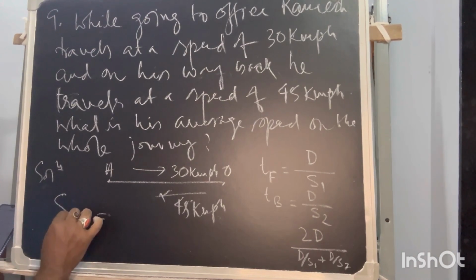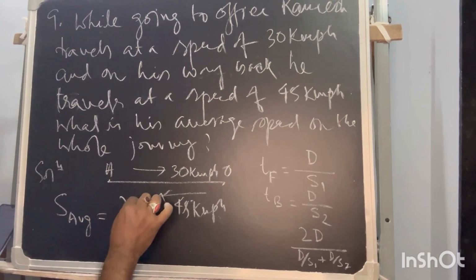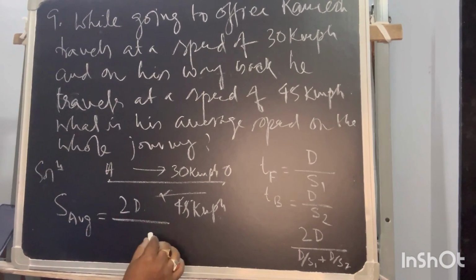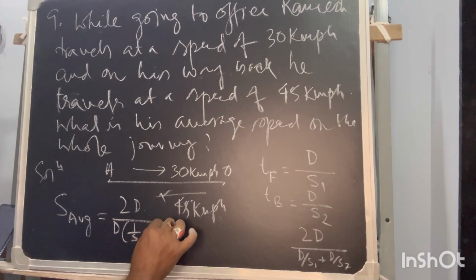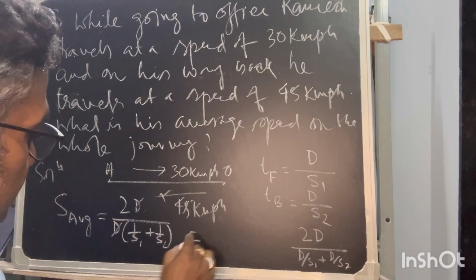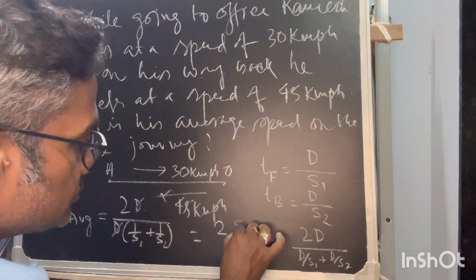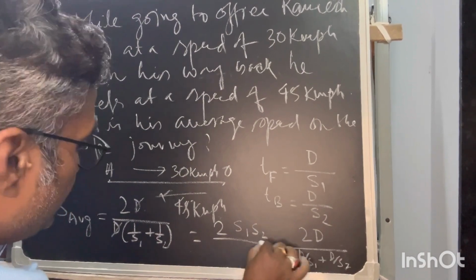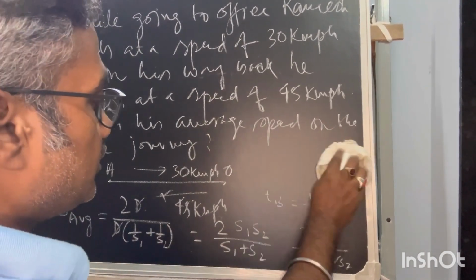If I say average speed, I am writing like that, it is 2d upon d times, if I take common, 1 by s1 plus 1 by s2. d will be cancelled out, then s1 s2 will be the LCM, so ultimately this will be 2 s1 s2 upon s1 plus s2. So this will be the ultimate formula.